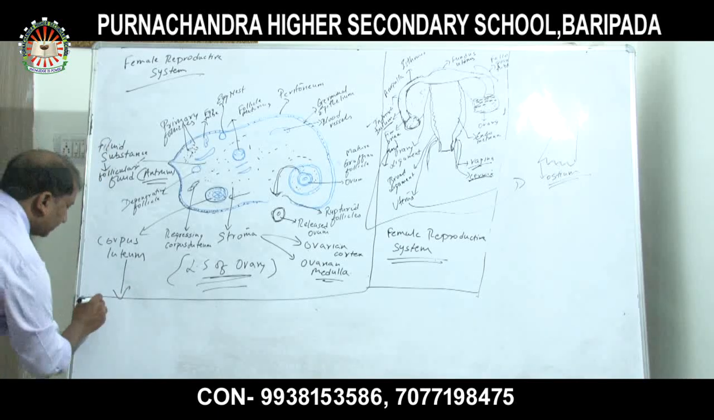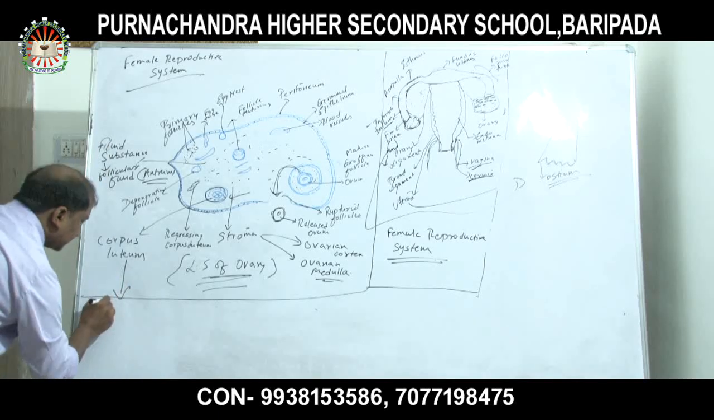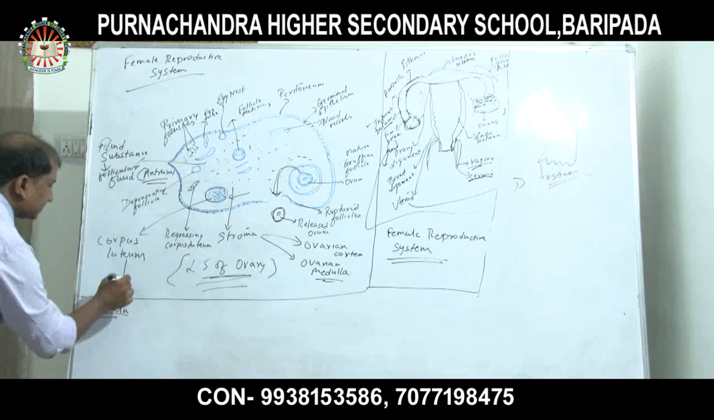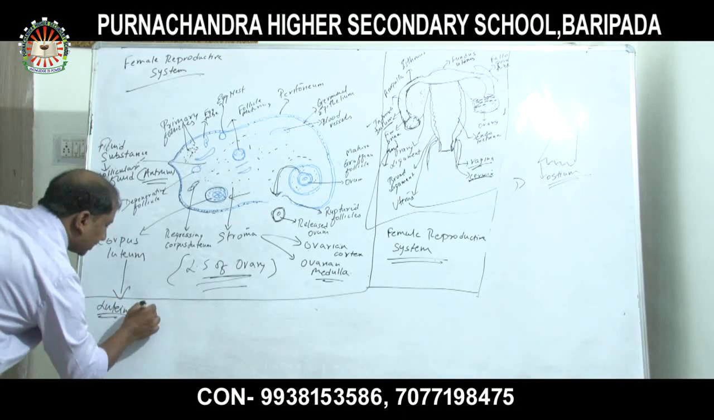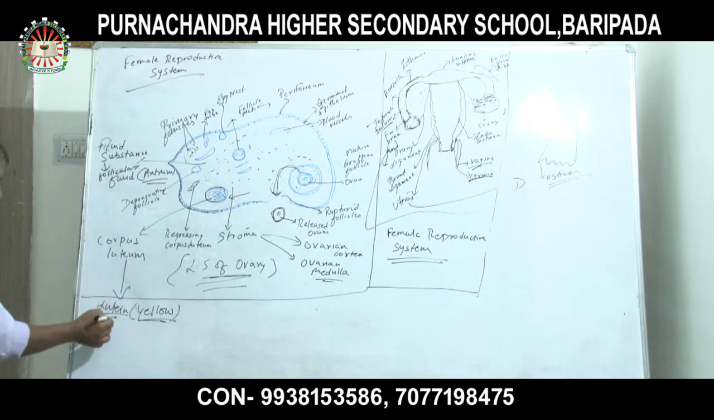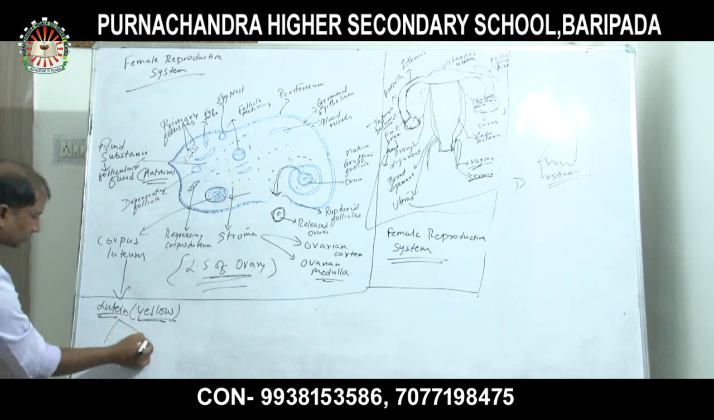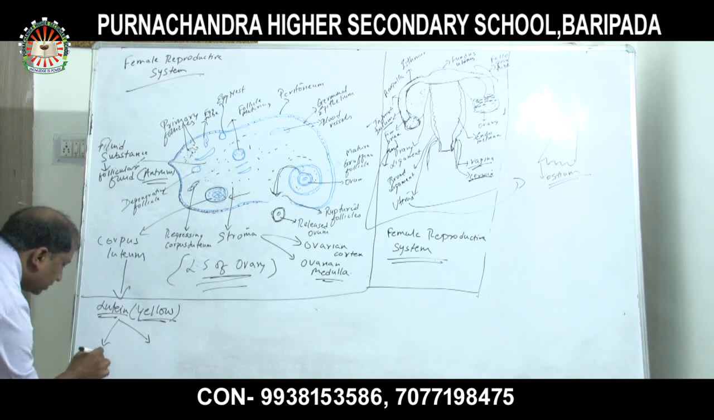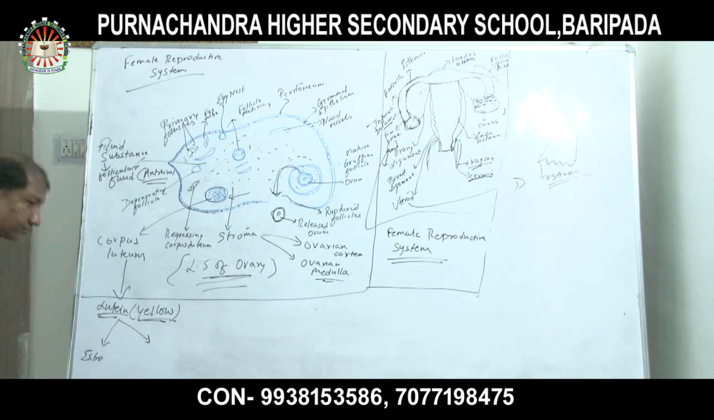Inside the corpus luteum, there are substances and hormones. The yellow color substance present in the corpus luteum is called lutein, which helps to release two kinds of hormones again, estrogen and progesterone.